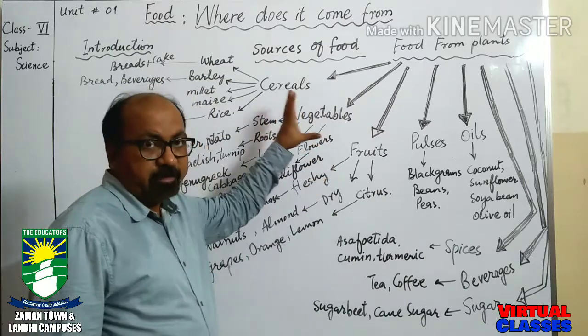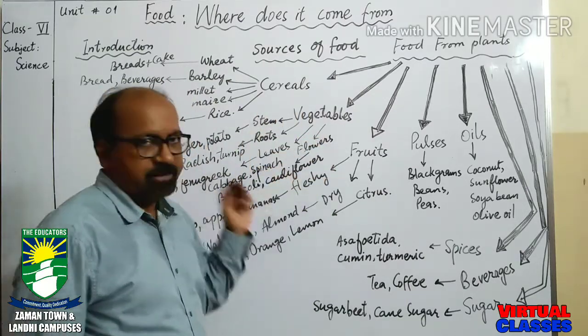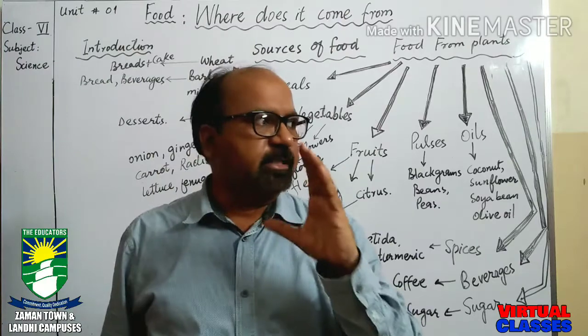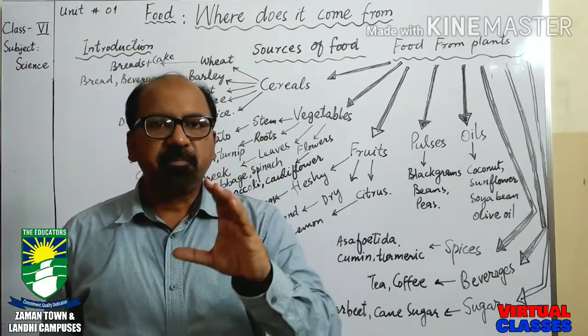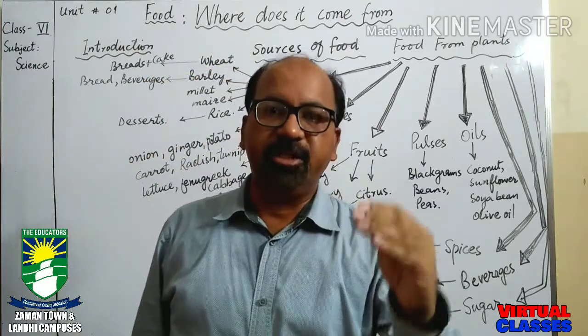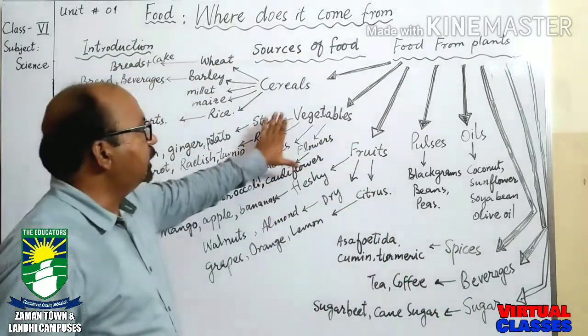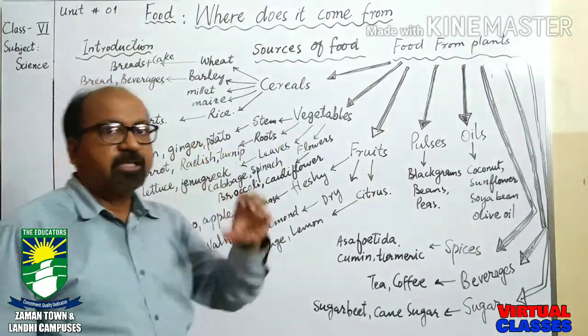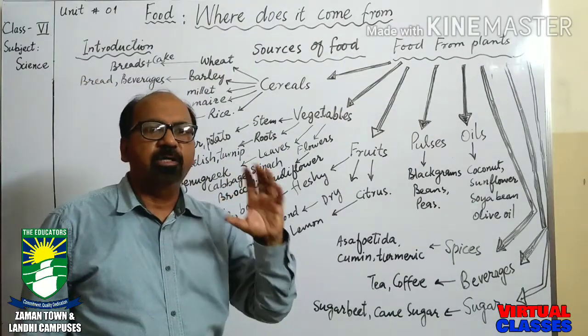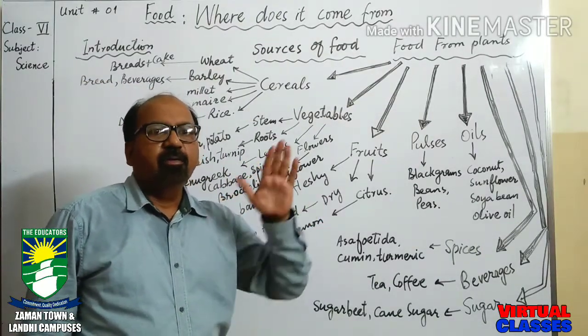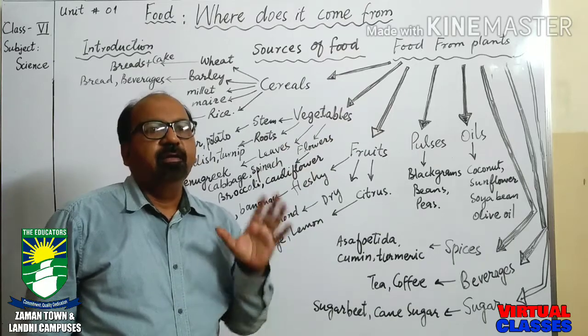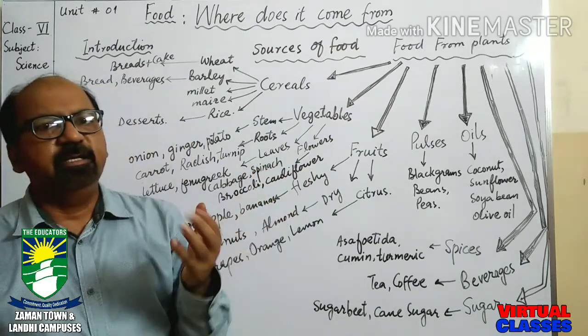They are providing vitamins and roughage. Roughage itself is not necessary, but it helps in digestion. Roughage helps in digestion, and in vegetables, roughage is present in a large quantity. What is digestion?